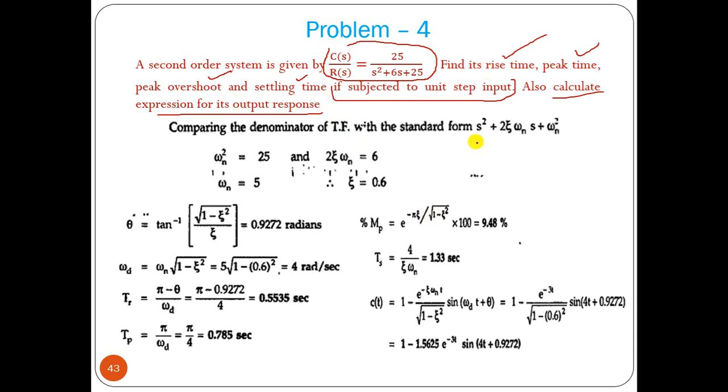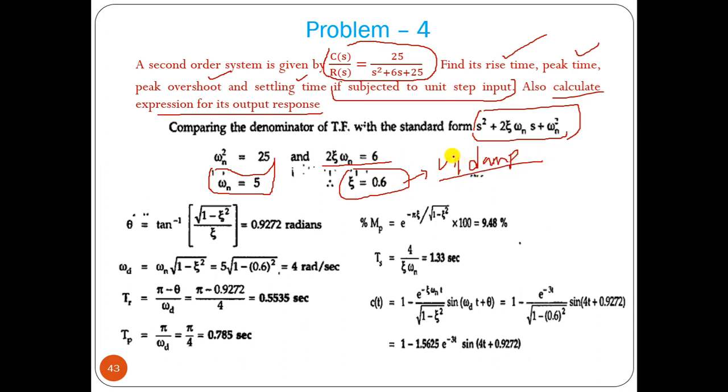So from this expression, that is the characteristic equation of a second order system, we can say omega n square equals 25, so omega n equals 5. And 2 zeta omega n equals 6, with omega n equal to 5, so 10 zeta equals 6, so zeta equals 0.6. If zeta equals 0.6, the response should be underdamped. We can say that directly without any problem.